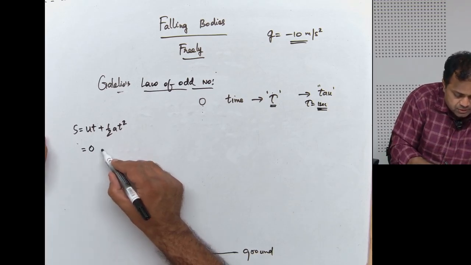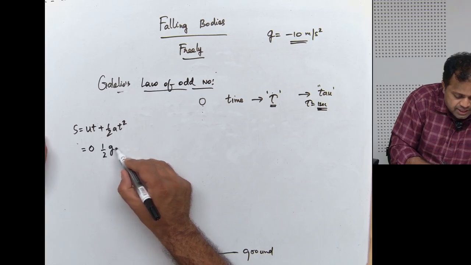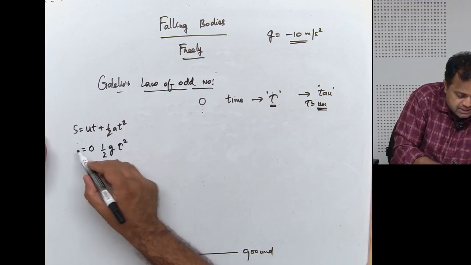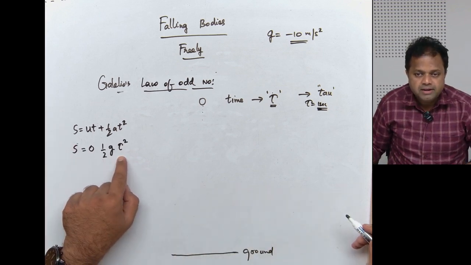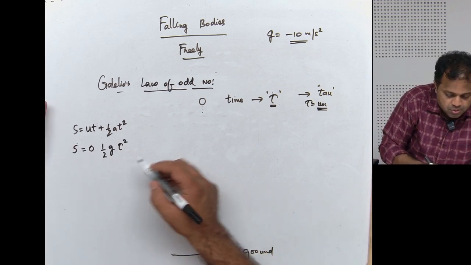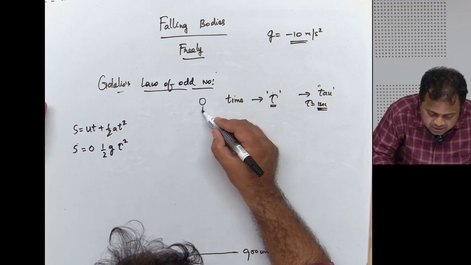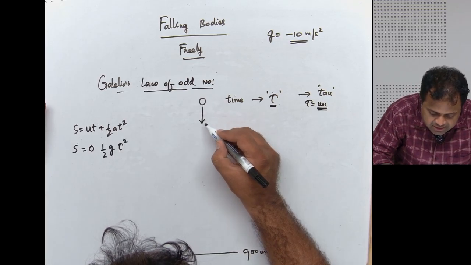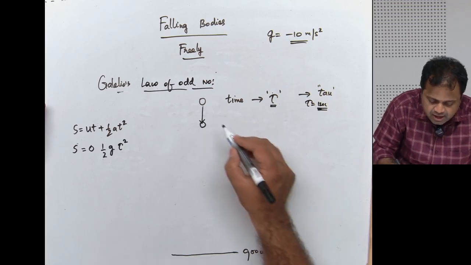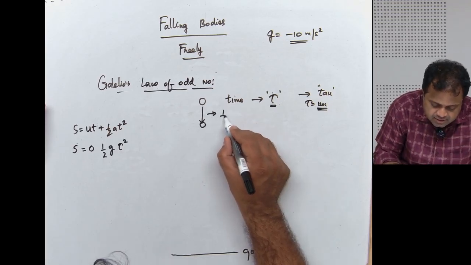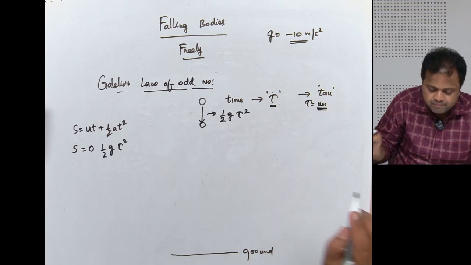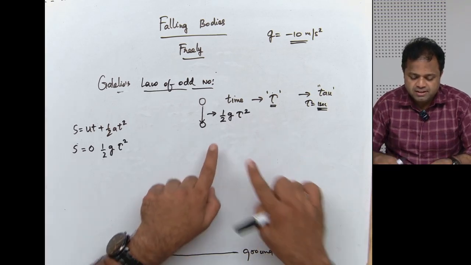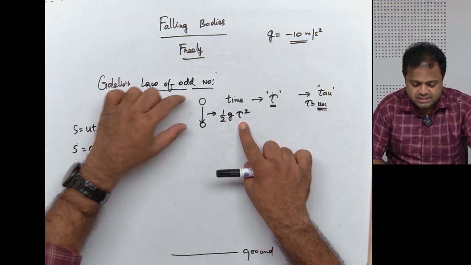It starts with 0, and half g tau square. That's the distance traveled in the first interval. Yes or no? Correct? Yes. So in an interval tau, it travels a certain distance, and that distance is half g tau square. Suppose it is 1 second, then half into g into 1 square. That's the distance it travels.